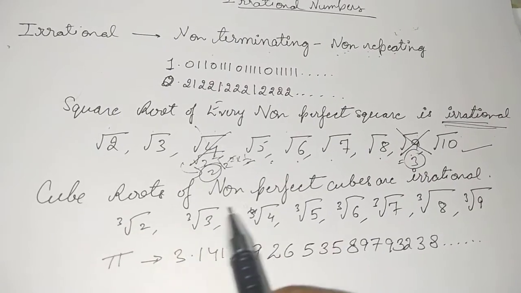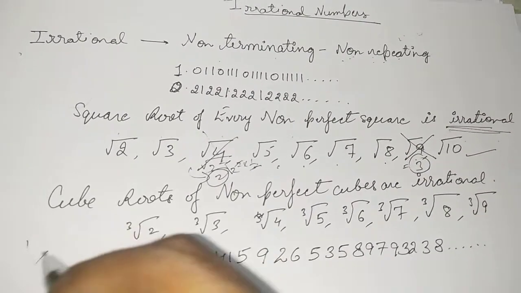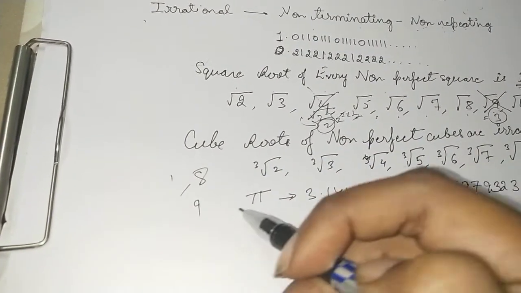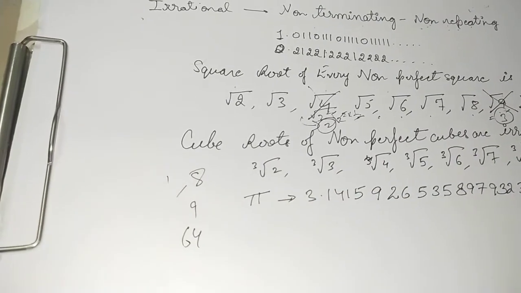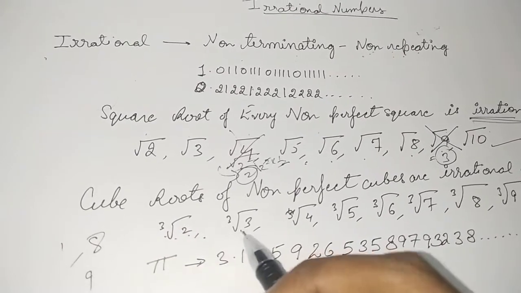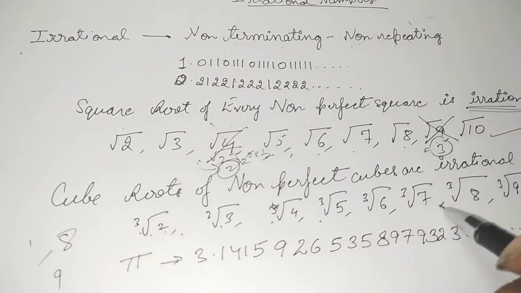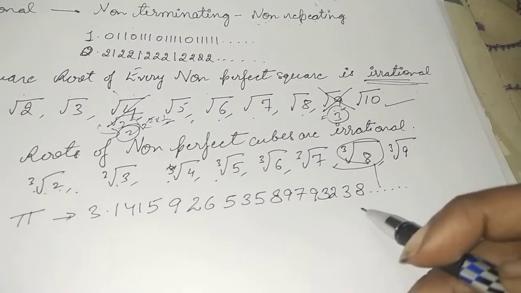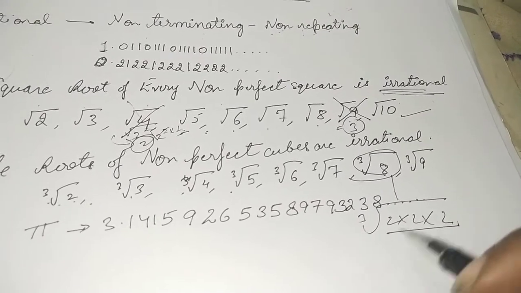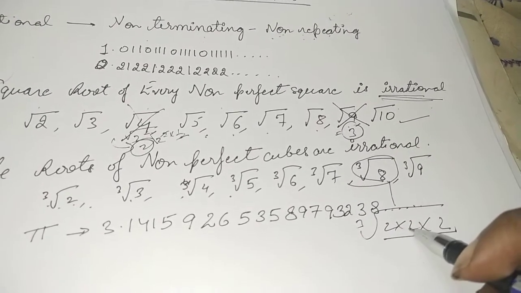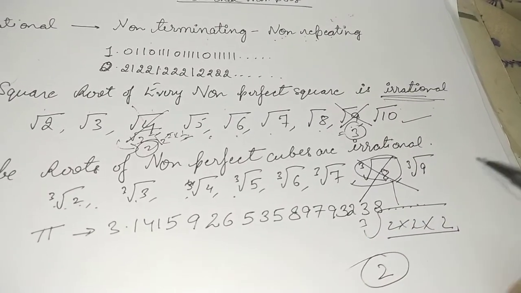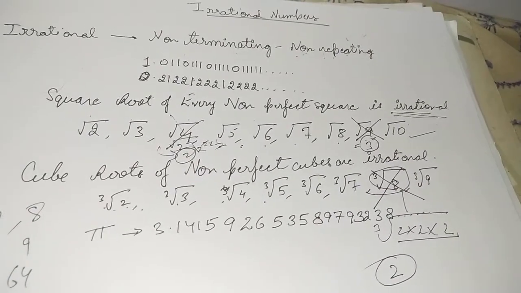Similarly, what about the cube roots? Again, the ones which are perfect cubes, like 1, 8, 27, all these are the perfect cubes. So that means if we talk about the cube root of 2, this will be irrational. What about the cube root of 8? The cube root of 8 can be written as 2 into 2 into 2. This forms one group, one number will be taken out. So yes, the cube root of 8 gives us a perfect cube. So that means the cube root of 8 is not going to be an irrational number. Apart from these, the others are going to be irrational numbers.